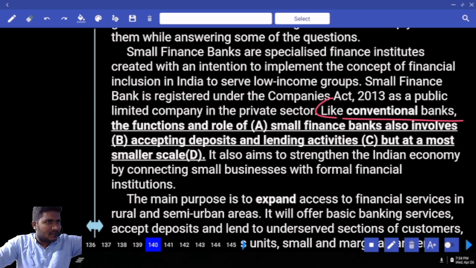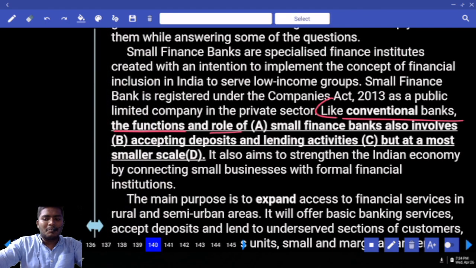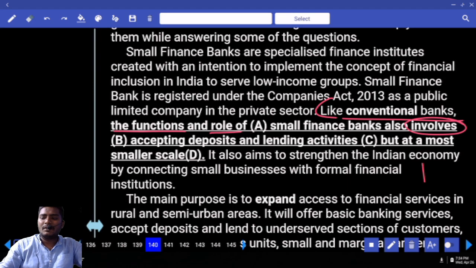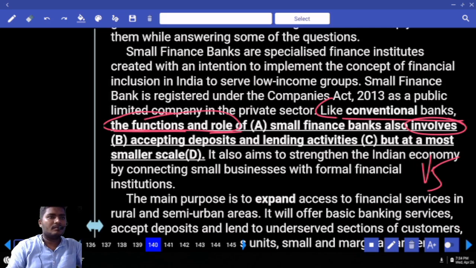Like general banks, conventional banks, the functions and role of small finance banks also involves. The verb is nothing but here involves. Which verb form is that? V5. What is the subject of the sentence? The function and role.